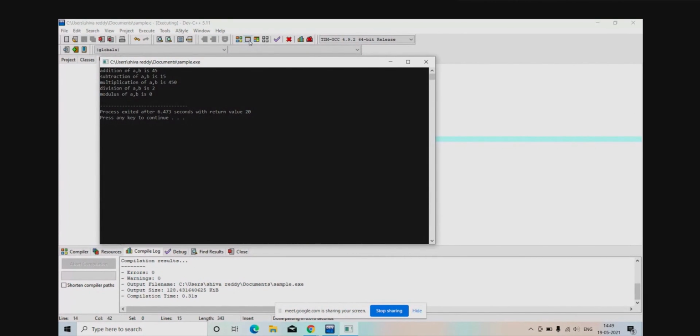See, addition of a comma b is 45, 30, 15, 45. Subtraction of a comma b is 15, 30 minus 15. Multiplication, 30 multiplied with 15, how much? 450. Division of a comma b, 30 by 15. 15 one time, 15 two times, so 2 is the division. Next, modulus. Modulus means it takes the remainder. So 15 one time, 15 two times, 30. So the remainder is 0.